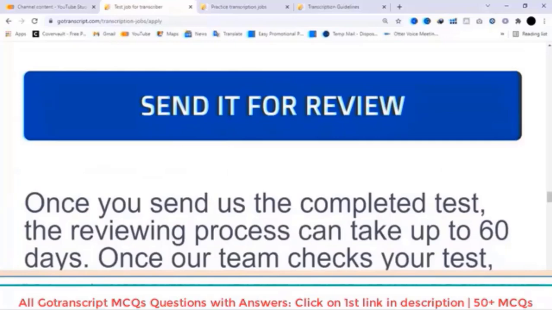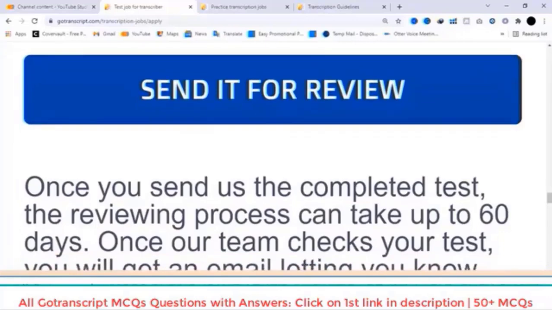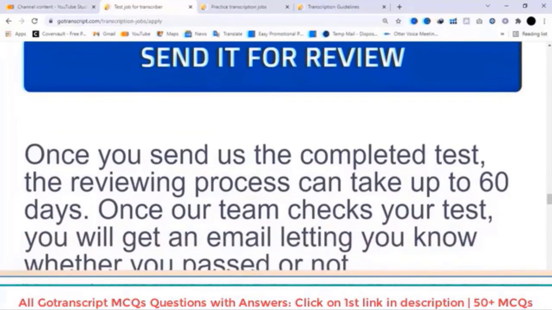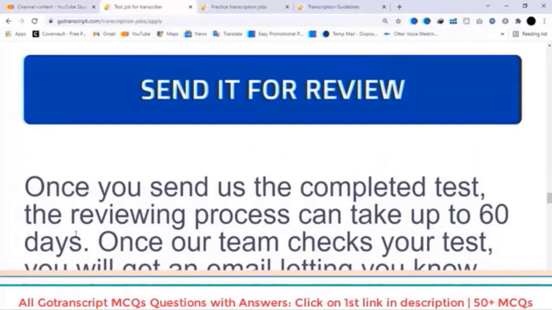Once you send your completed test, the reviewing process can take up to 60 days. Once our team checks your test, you will get an email letting you know whether you passed or not. Here they are saying 60 days, but mostly they get back within 2 or 3 days, letting you know whether you passed or not.